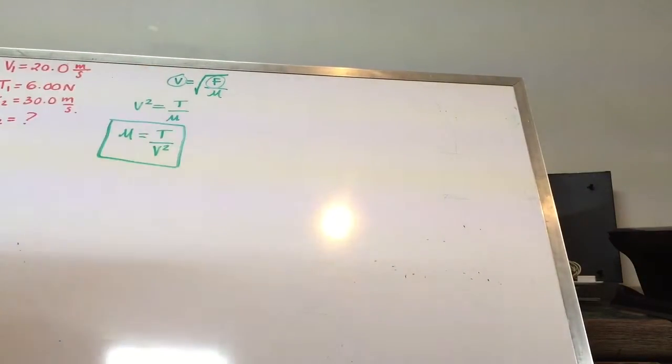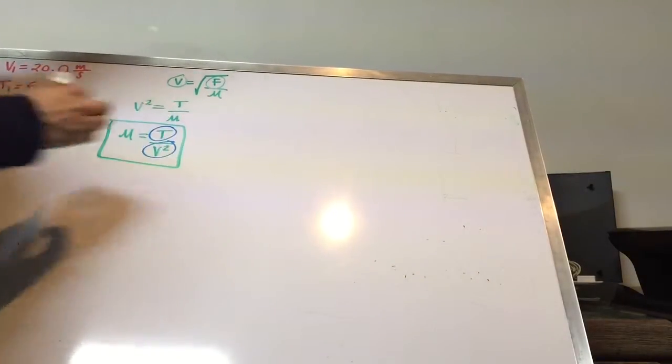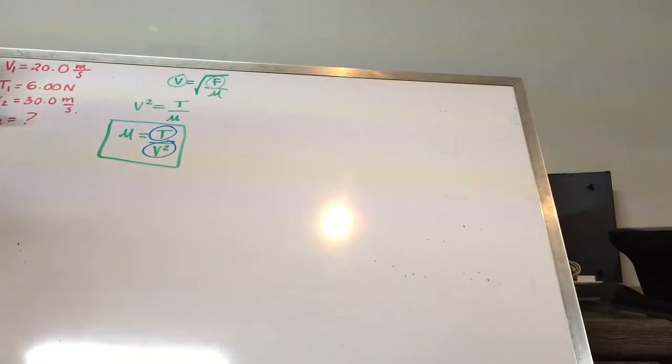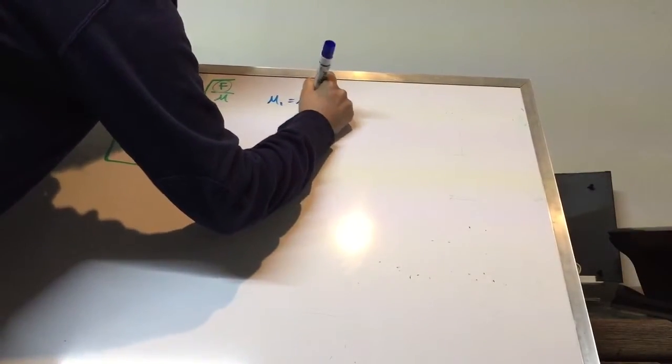Now, what we're going to do is substitute these variables for the things we want to know. For the first one, we know that our first velocity is equal to 20 meters per second, and it's working with a tension of 6 newtons. So our mu1 is equal to our mu2.